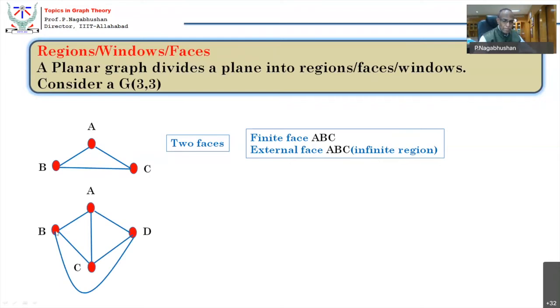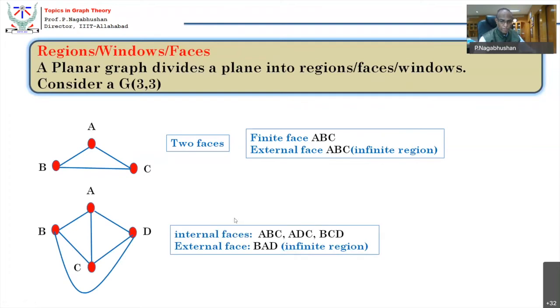Now let us take a four vertex complete graph. So here is one finite face. Here is another finite face. Here is one more finite face. And here is an infinite face. Is that okay? So how many are there? Four faces. So three interior faces. One internal face is ABC and another internal face is ADC. Another internal face is BDC or BCD and the external face is BAD. External face is BAD. So that's infinite here.